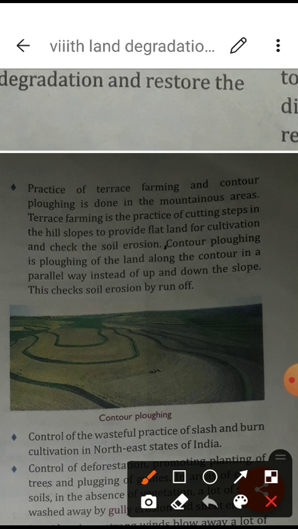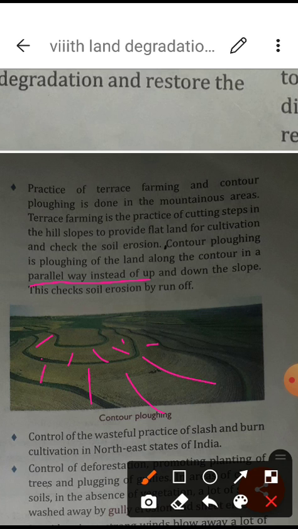In place of steps, as in terrace farming, which is just the opposite, we keep the contours parallel instead of up and down. Parallel means having the same distance. So it is in the form of parallel lines, and this is known as the contour method for agriculture.